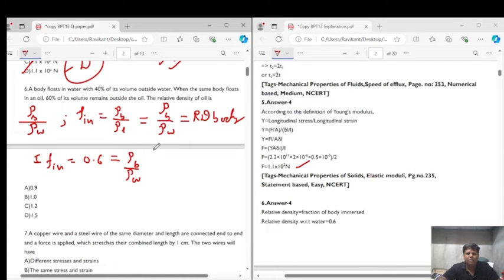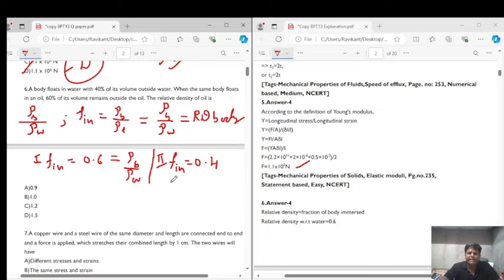Now, if we talk about the second case, when the body is immersed in oil, again the fraction inside is equals to 0.4. 0.4 why? Because it is 60% outside. So the percentage inside is 40%. So the fraction inside will be 0.4.